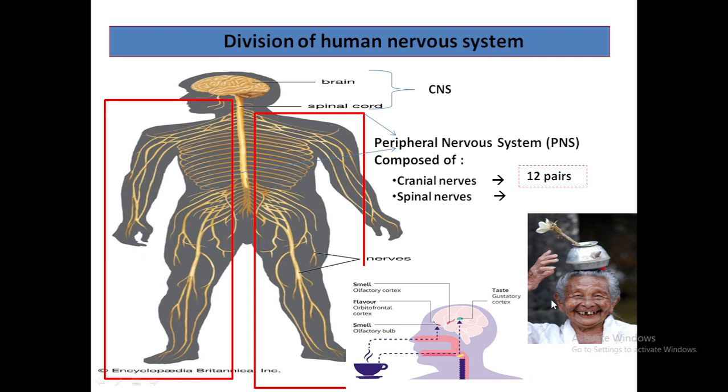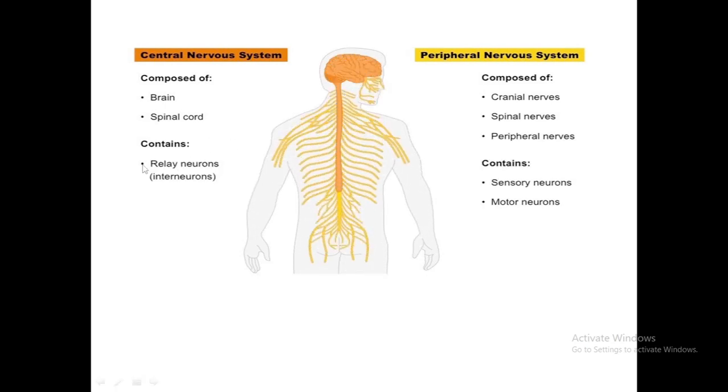The spinal nerves emerge from the spinal cord. In total we have 31 pairs of spinal nerves that branch out from the spinal cord. These nerves connect the brain to different parts of our body. Most of the neurons found in the central nervous system are of the third type of neuron, the relay neuron, also called the mixed neuron or association neuron, and the sensory and motor neurons are found in the peripheral nervous system.